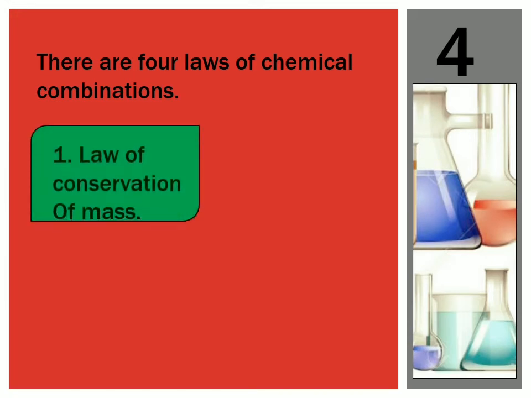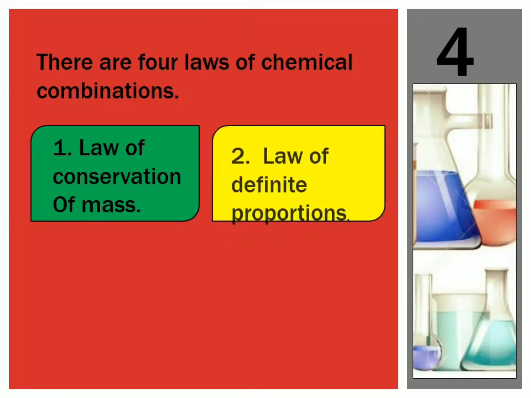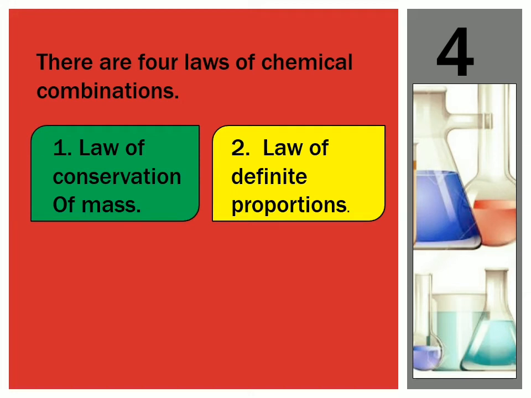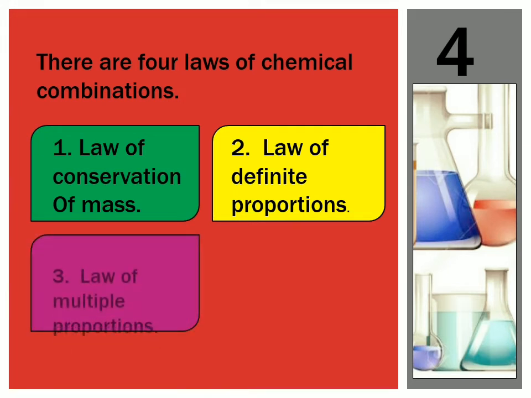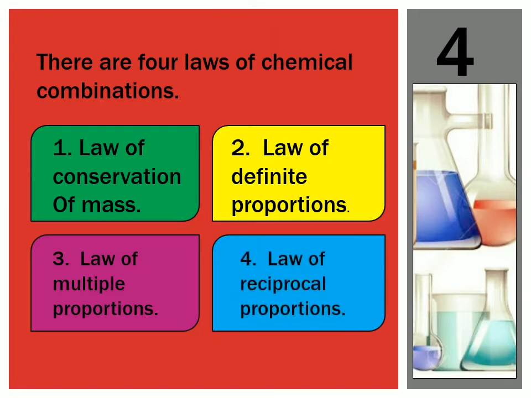Number 1 is the law of conservation of mass. Number 2 is the law of definite proportion. Number 3 is the law of multiple proportions. And number 4 is the law of reciprocal proportions.